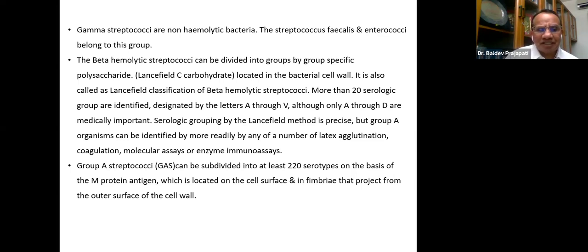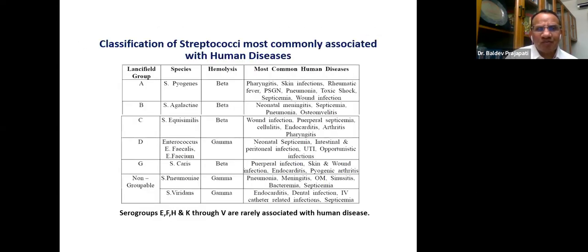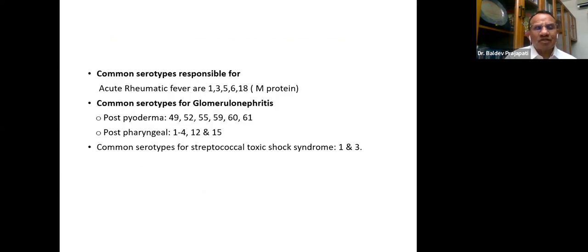Various enzymes are there that you know, and group A streptococci can be subdivided into many serotypes. But I think this is important for us to know. These are the various diseases, just for your information, Streptococcus pyogenes and even other organisms. I may not go into the details. Very important, please remember, for rheumatic fever.